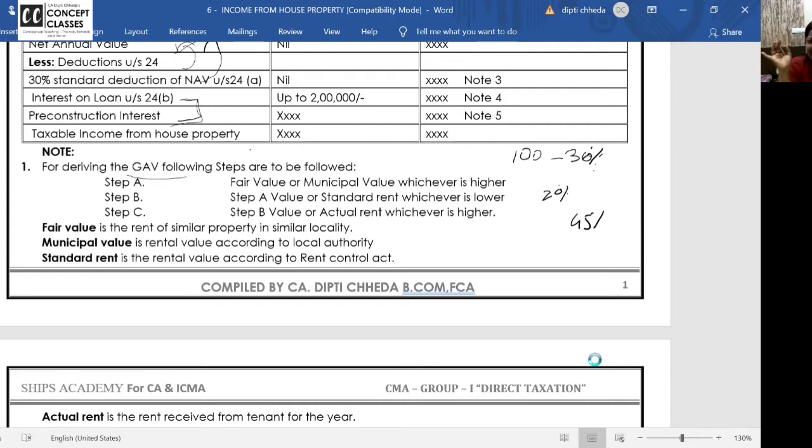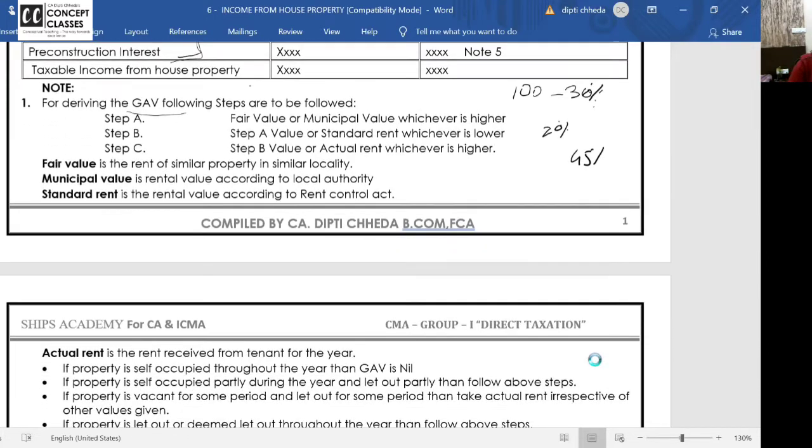So the government is saying we will introduce a few terms. Let us see what is the first term. Fair rent. Fair rent is the arm's length rental income received between an unrelated owner and tenant. No relationship is there. Fair enough. We use this word, no? Fair rent is arm's length rent between unrelated owner and tenant in a similar locality.